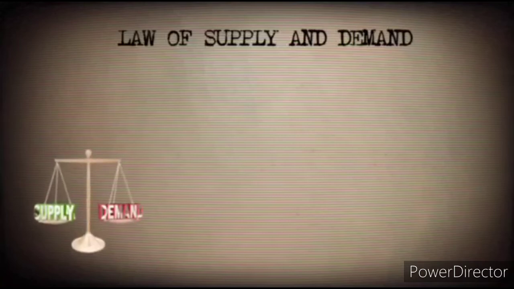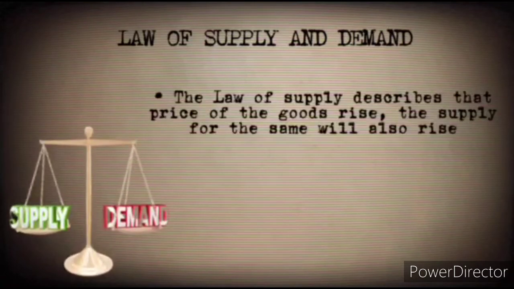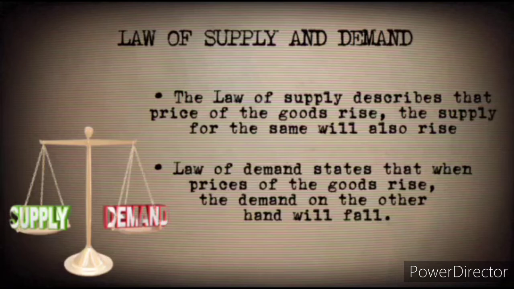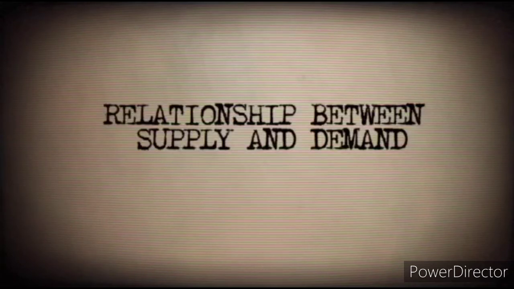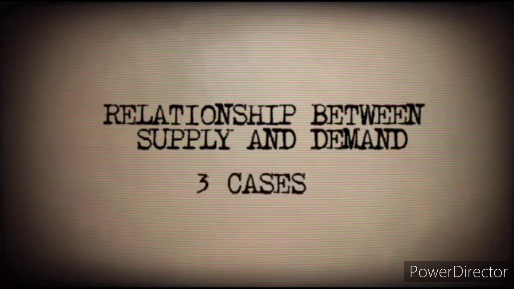There are the laws of supply and demand. The law of supply describes that as the price of a good rises, the supply of the same will also rise, while the law of demand states that when the price of a good rises, the demand, on the other hand, will fall. For us to fully understand the relationship between supply and demand, it can be categorized under three cases.